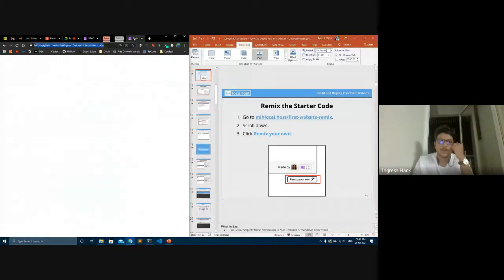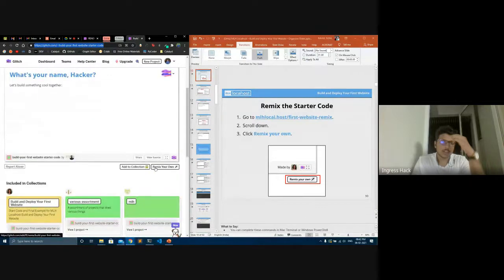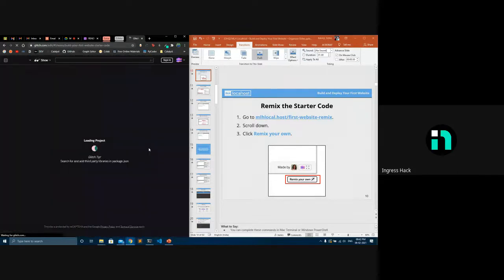When we open this link and scroll down, there is a small button called Remix Your Own. When you click on that, it basically replicates the project. It's like if you've used Google Docs or anything like that, it's like saying make a copy. So Control C, Control V. Now it will create a project for you where you can edit the code.